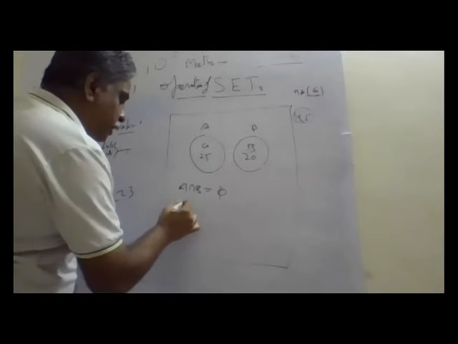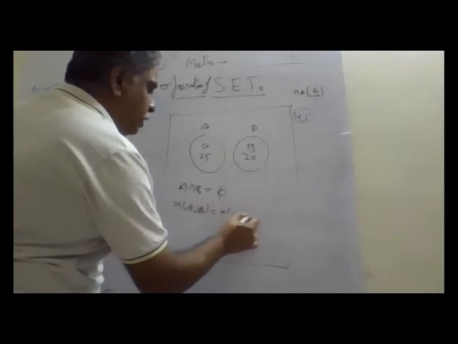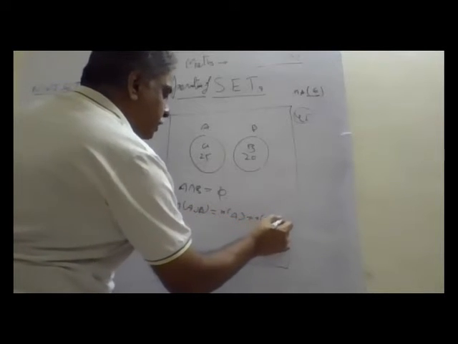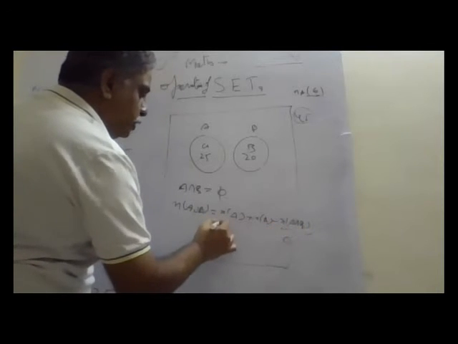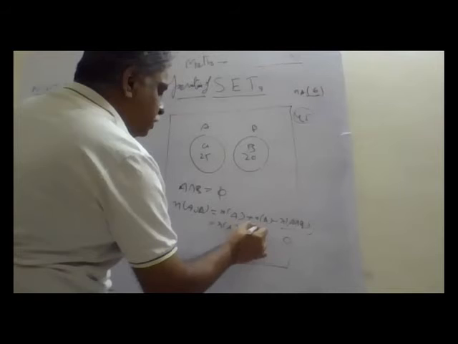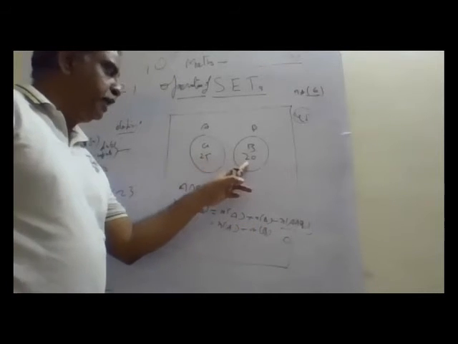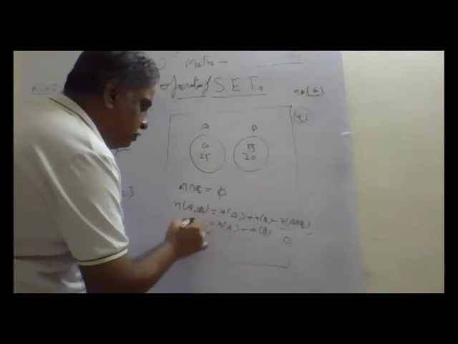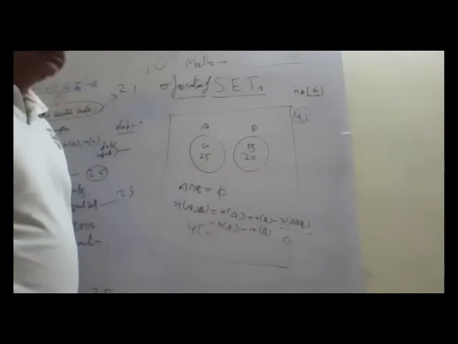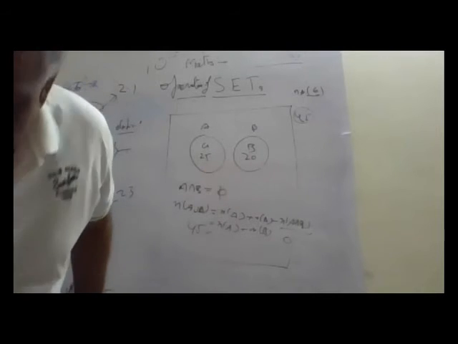So here n(A union B) is equal to n(A) plus n(B) minus n(A intersection B). A intersection B is 0, so it is n(A) plus n(B). For a disjoint set where there is no common element, n(A union B) is n(A) plus n(B). That is equal to 45. Okay. Okay, uncle. There is no common element here.